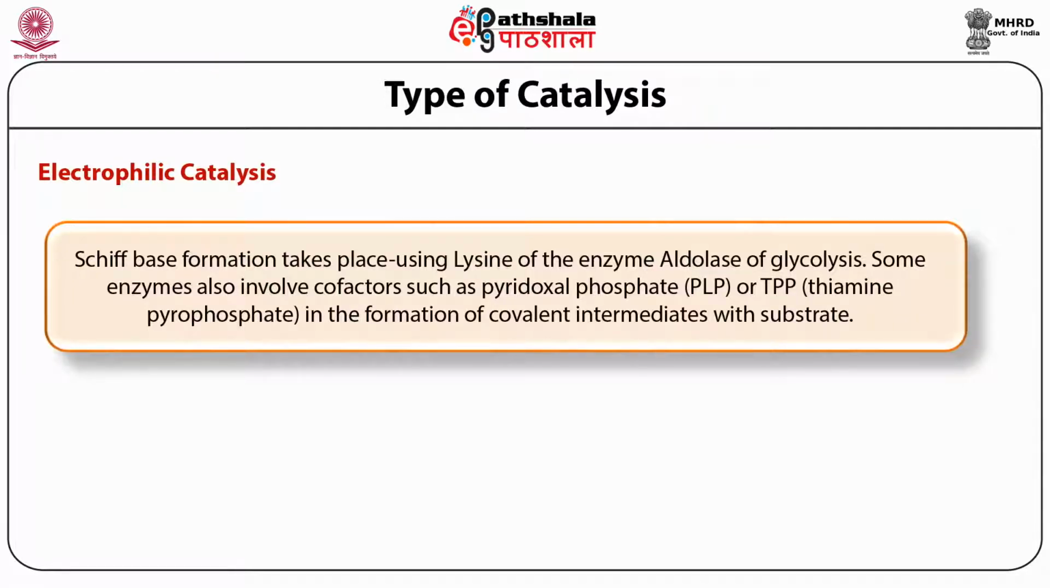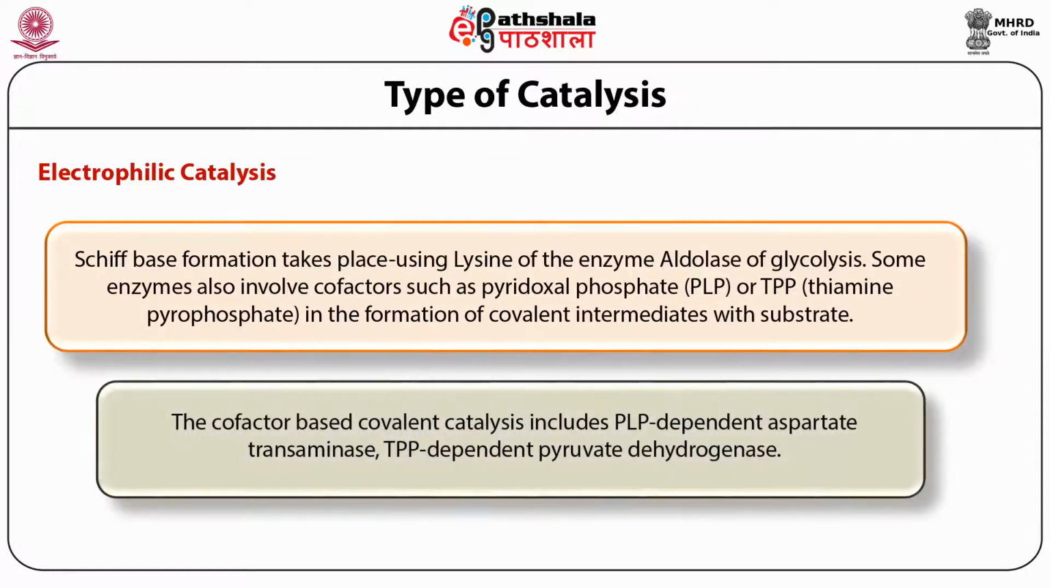The other molecules involved in this catalysis are the vitamins. So the example of a PLP containing enzyme is aspartate transaminase, while a TPP containing enzyme is pyruvate dehydrogenase. So aspartate transaminase and pyruvate dehydrogenase also undergo electrophilic covalent catalysis, but they perform electrophilic catalysis because of the presence of PLP and TPP, which are basically the coenzymic forms of the vitamins pyridoxine and thiamine.